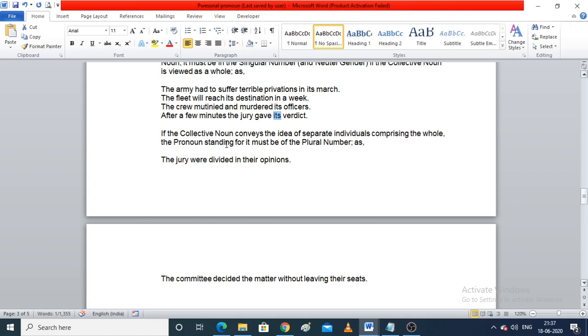Now, if the collective noun, for example the jury, conveys the idea of separate individuals comprising the whole, the pronoun standing for it must be of the plural number. Okay, so we will use their here as well.